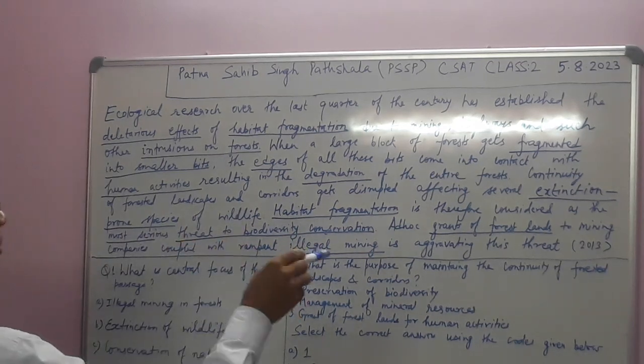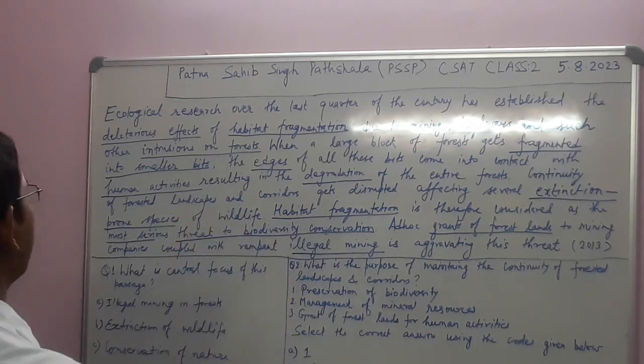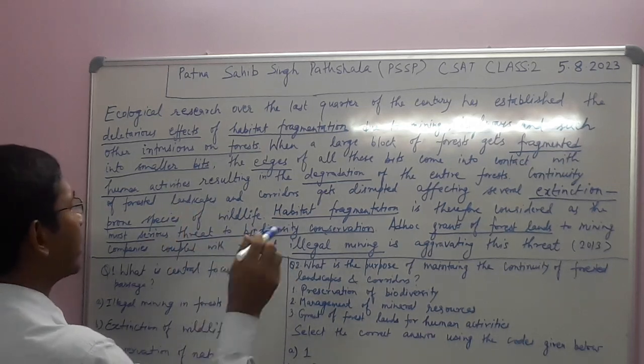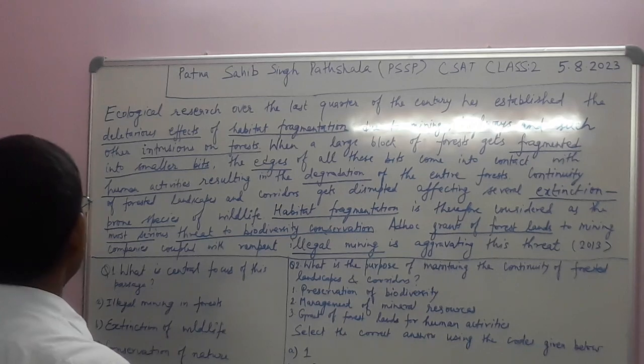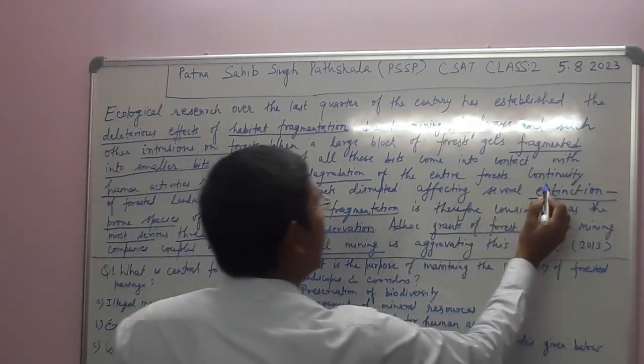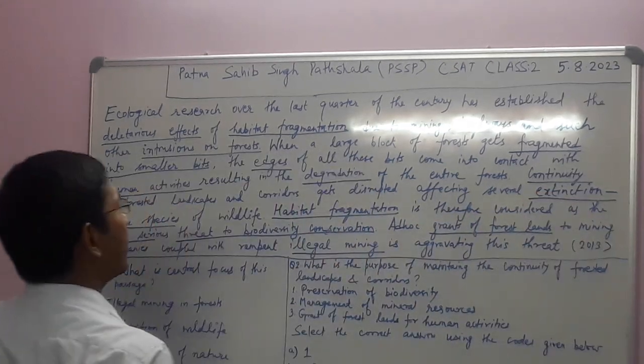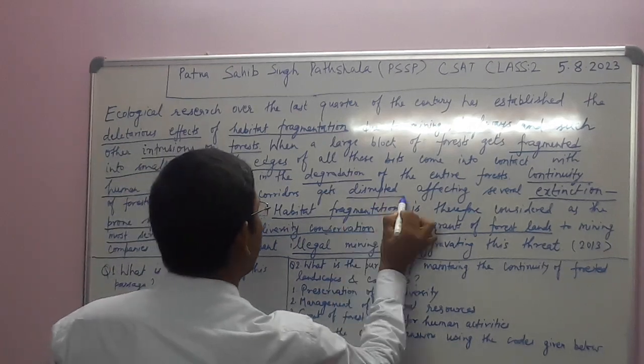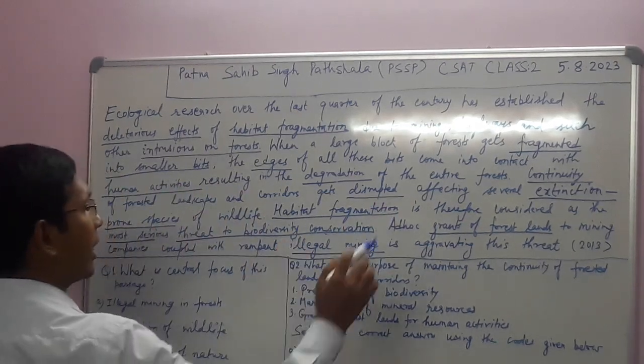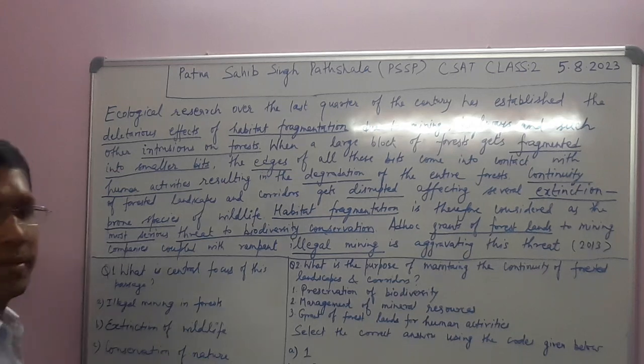Now, continuity of forested landscapes and corridors gets disrupted, affecting several extinction prone species of wildlife. By fragmentation, continuity of forested landscapes and corridors gets disrupted. So continuity is a keyword, disrupted is a keyword, and extinction prone species is a keyword.